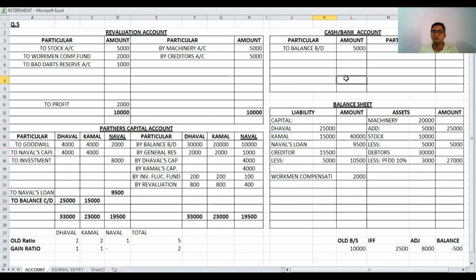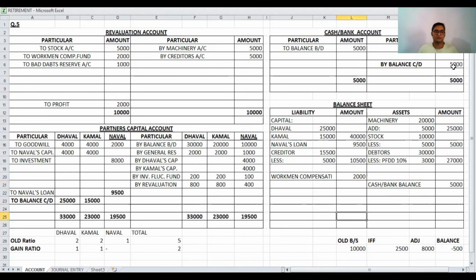Now there is no adjustment for the cash and bank account, so we have to close cash and bank. Total transferred from debit to credit, and the difference is the same, 5,000. By balance carried down, and now the cash or bank balance is transferred from the cash and bank account.